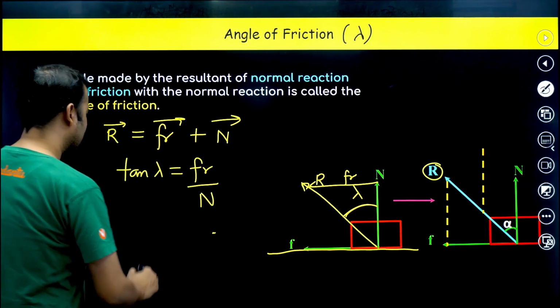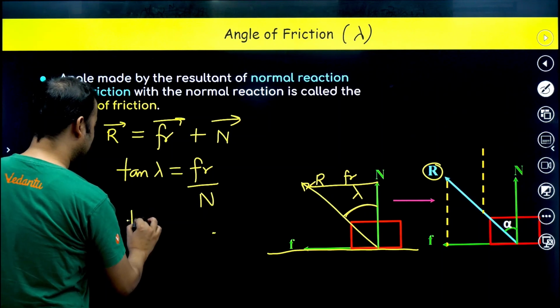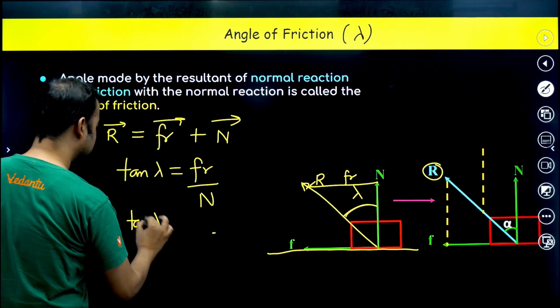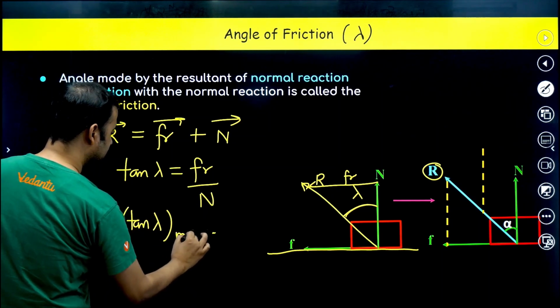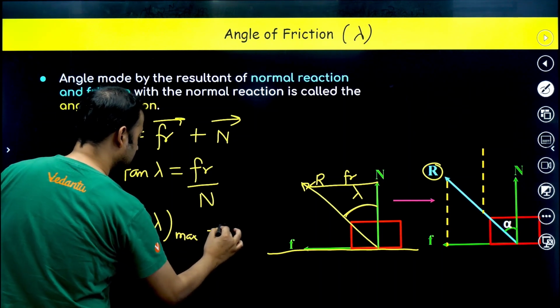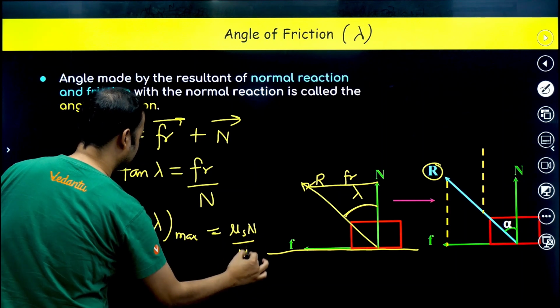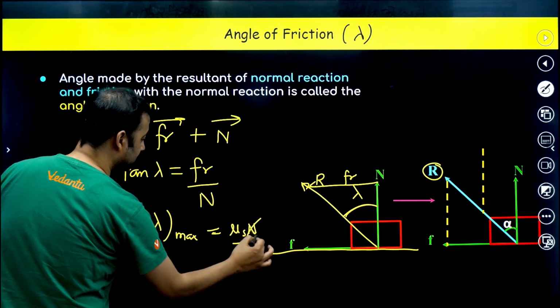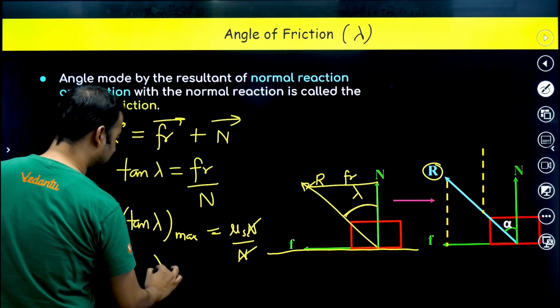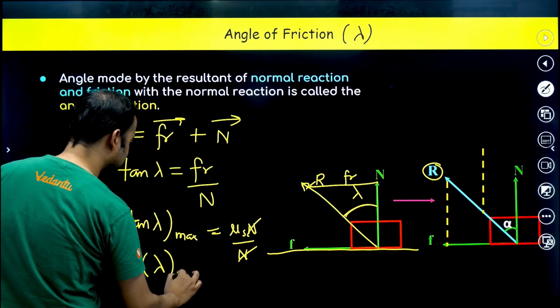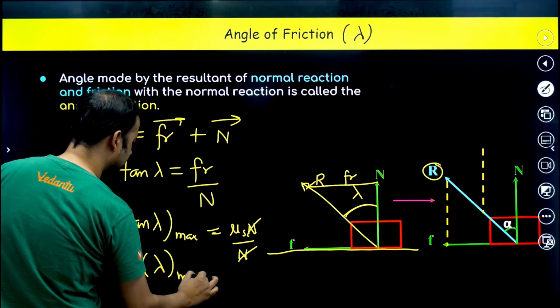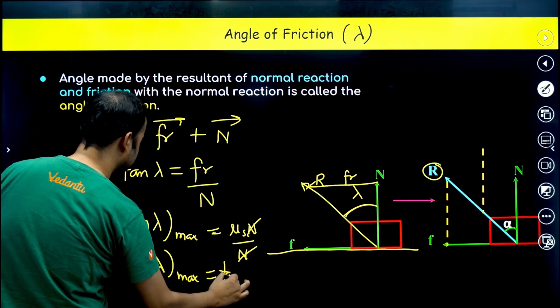So we can say that tan lambda maximum is mu s into normal divided by normal. I have written friction as mu n. So that means lambda max will be equal to tan inverse mu s.